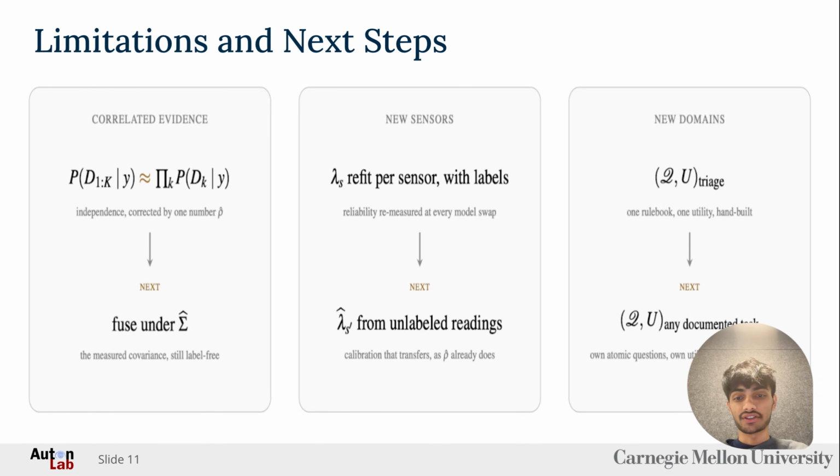And then we also need a way such that the reliability generalizes. So right now, if we were to test a new sensor, then we're not sure if our lambda that is fitted per sensor generalizes if we use different vision language models. And it would be nice to have something that transfers across different models.